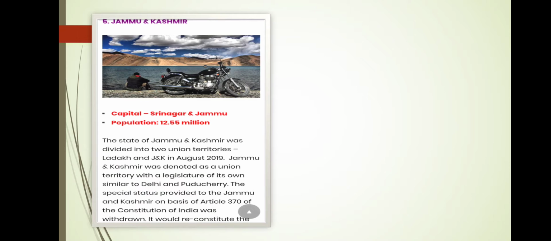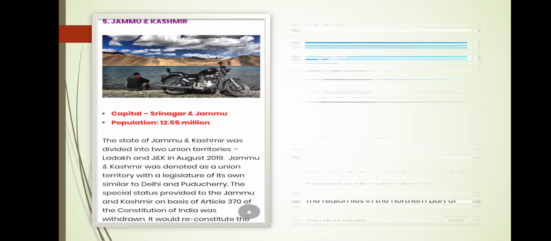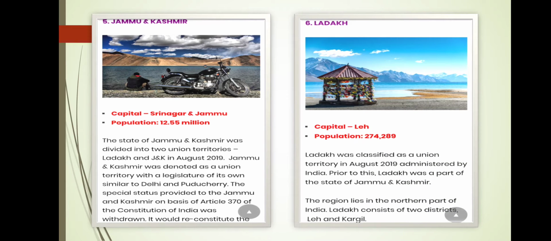Jammu and Kashmir. Previously it was a state, but now it has become 1 union territory in August 2019. Previously the special status was provided to Jammu and Kashmir on the basis of Article 370. I hope all of you have heard in the news, or seen in the newspaper in 2019, the dispute of Kashmir. That has been solved according to the Article 370 of the constitution, and Jammu and Kashmir became an union territory. Previously it was a state, and it has been divided into 2 parts, Jammu and Kashmir and Ladakh, and Ladakh's capital is Leh.